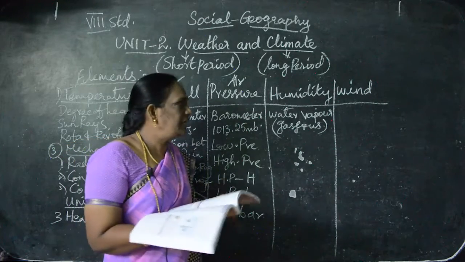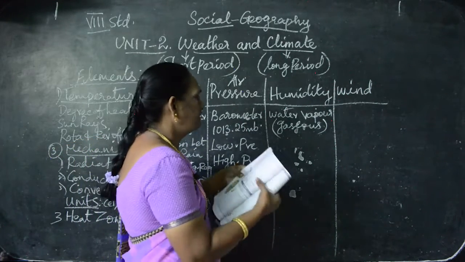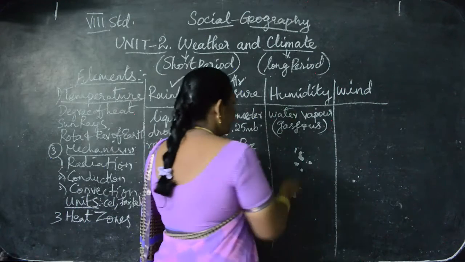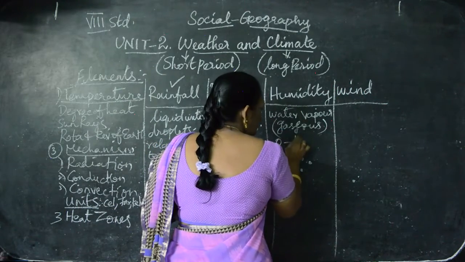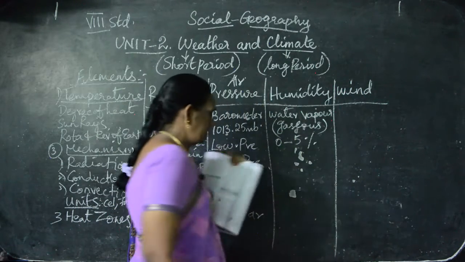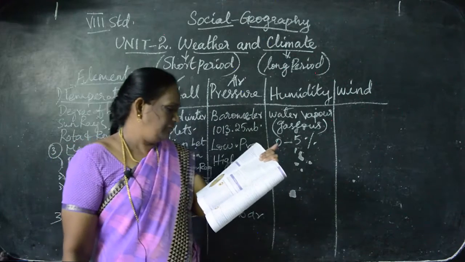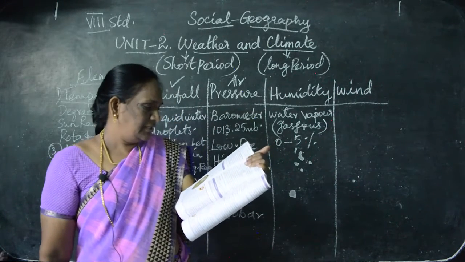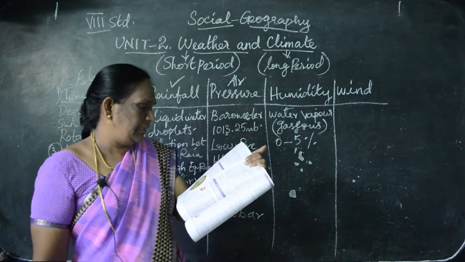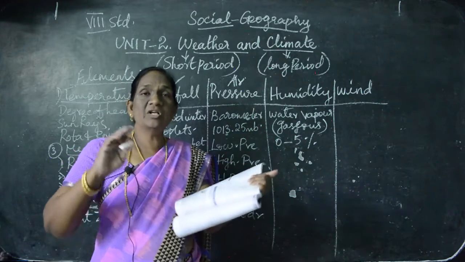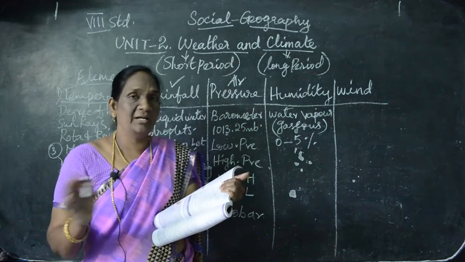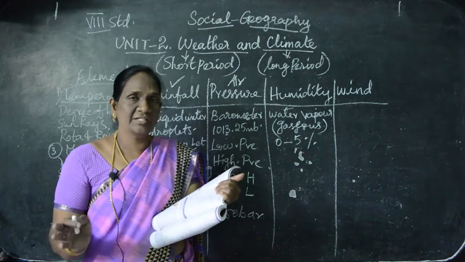Understand? It ranges from 0 to 5% of the volume of the atmosphere. And this level of humidity varies because of the climatic condition and weather variation.